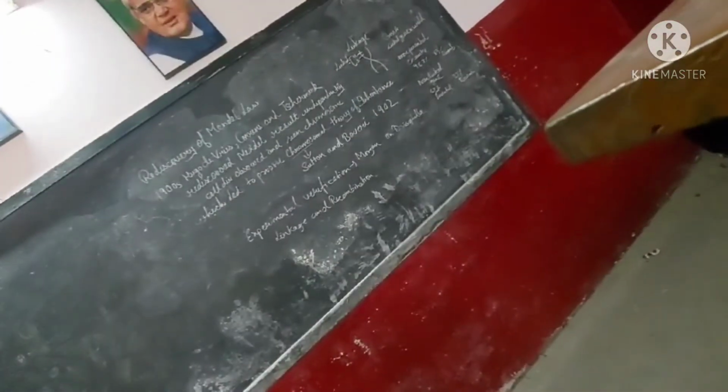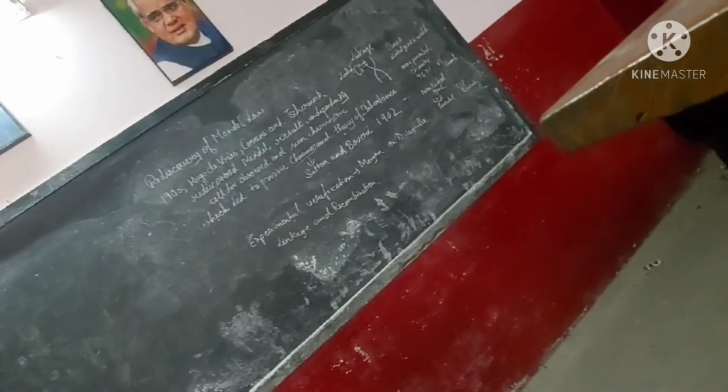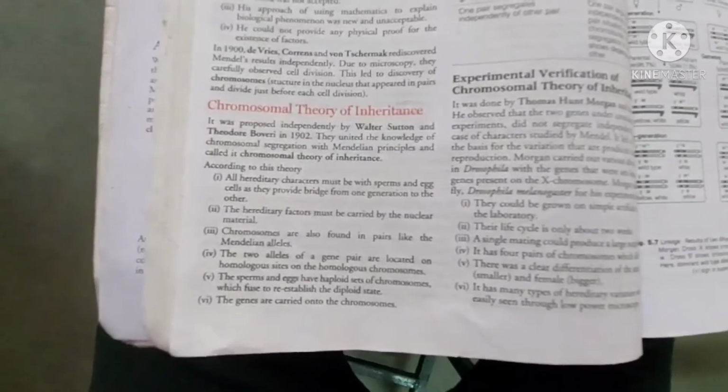So these are the postulates of the chromosomal theory of inheritance, which we studied in the diagram I showed you when we studied the discovery of Mendel's law. The chromosomal theory of inheritance was proposed independently by Sutton and Boveri in 1902.